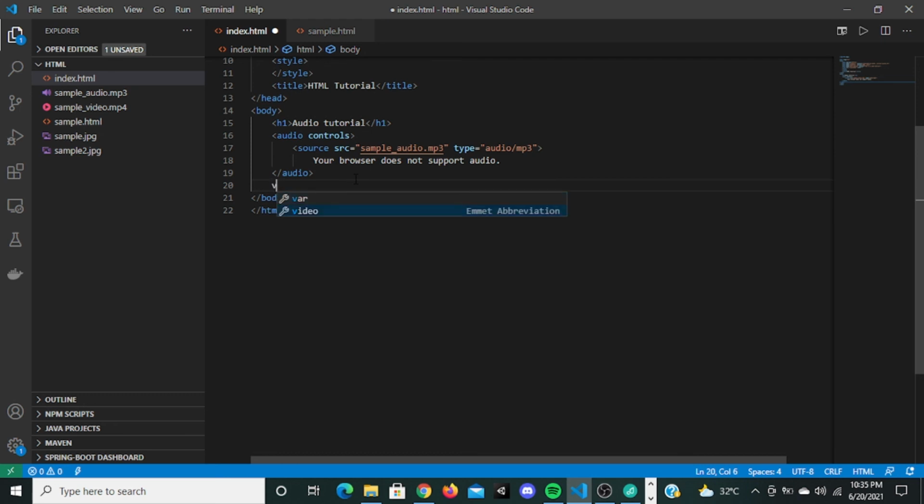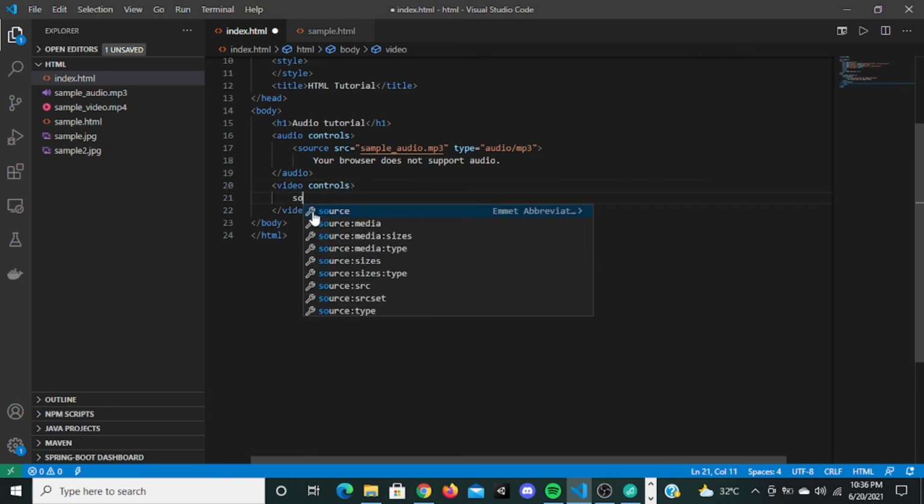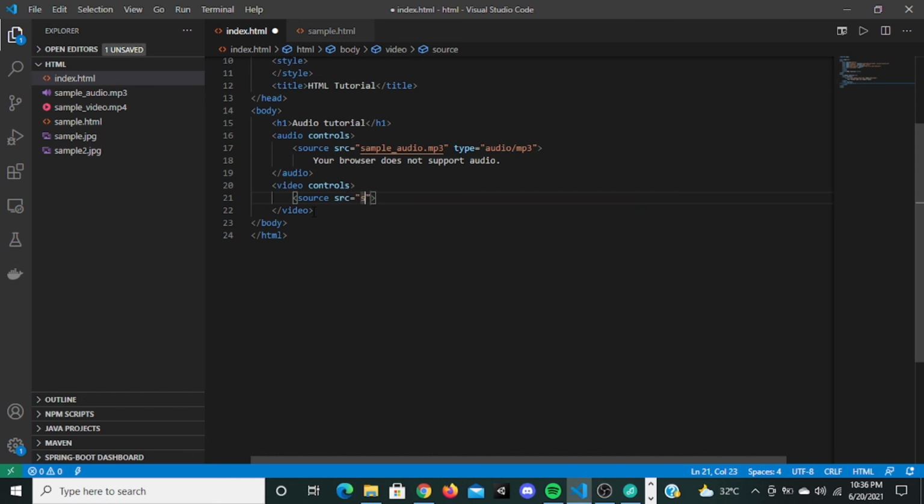You're going to say video instead of audio. You're going to go inside, you're going to give controls here, because only then can you control the video playing. You can give the source right here. You can say src, I already have a video downloaded here. You can see sample video.mp4, and the type is video slash, you can give the extension name mp4.